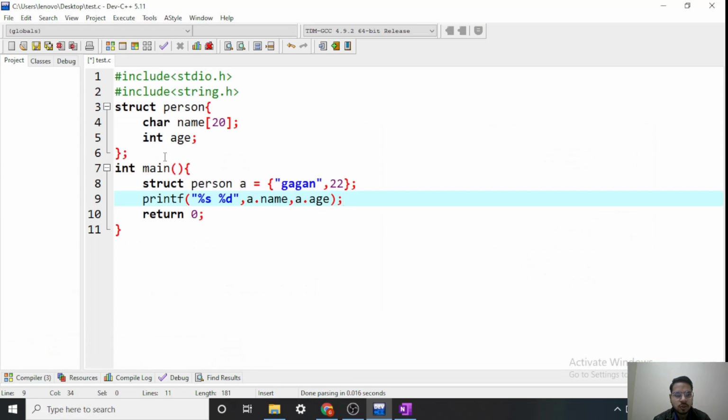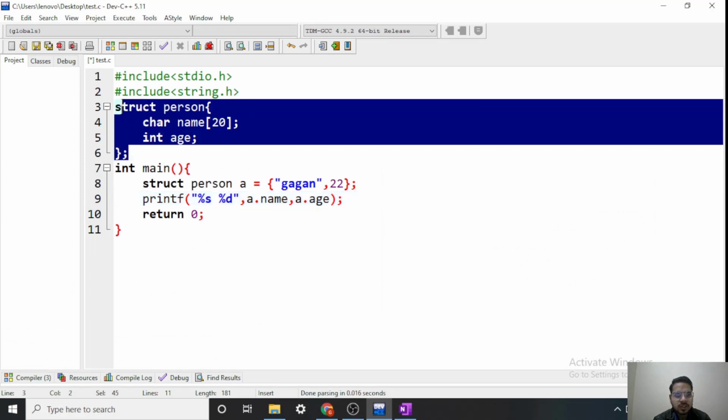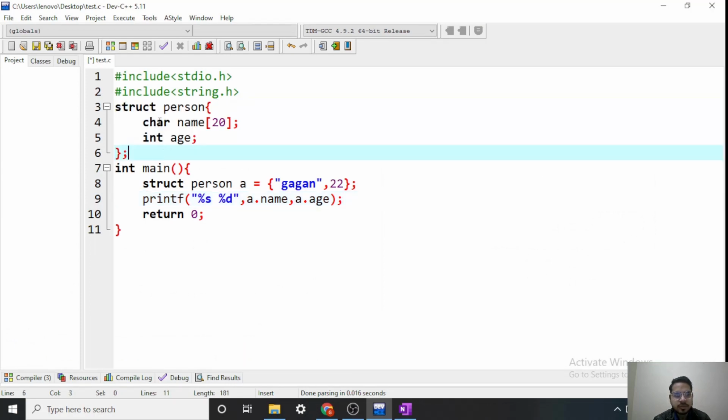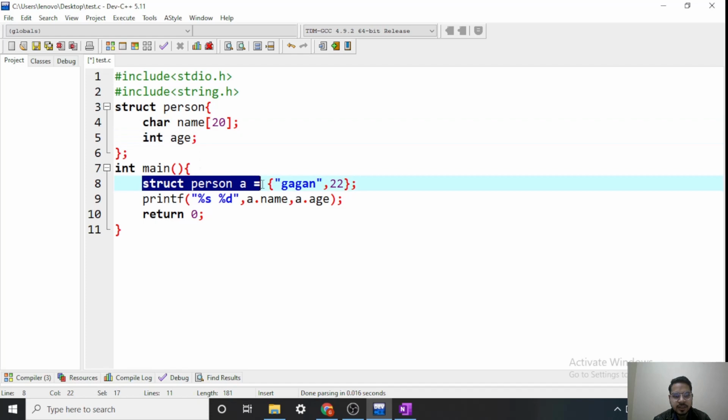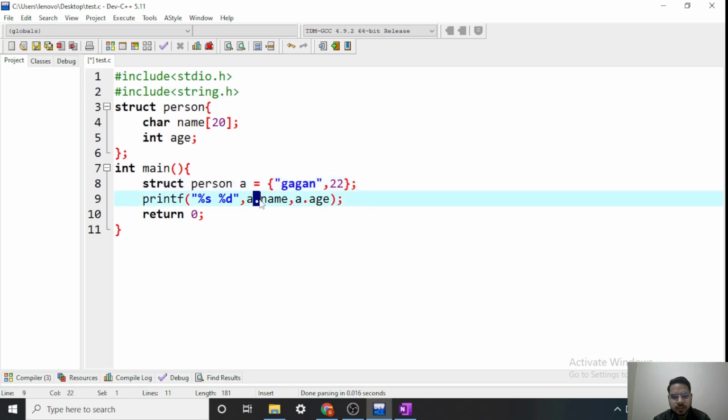Okay, so here we are. First I have declared my data type. This is person, the name of the data type, then it has name and age. Now I have declared a variable and also initialized it. So the value of name is Gagan and age is 22. Now how do I print them? We print like this: the name of the variable, then dot name, the name of the variable, then dot age. I can write it once more if you want.